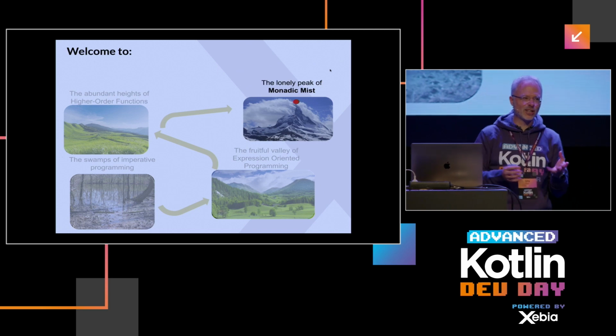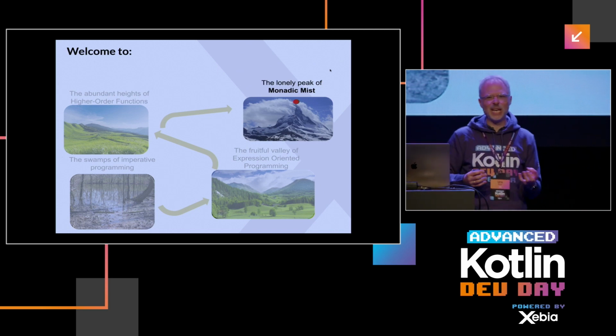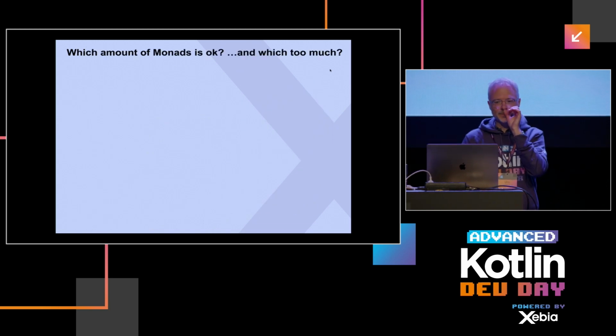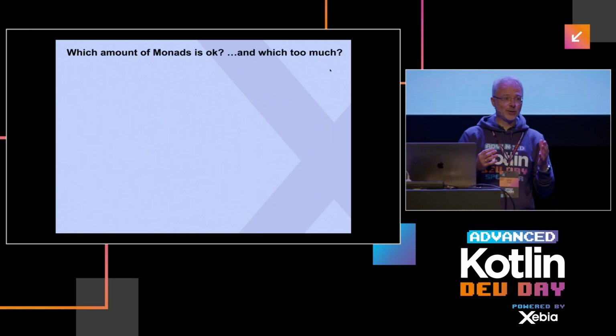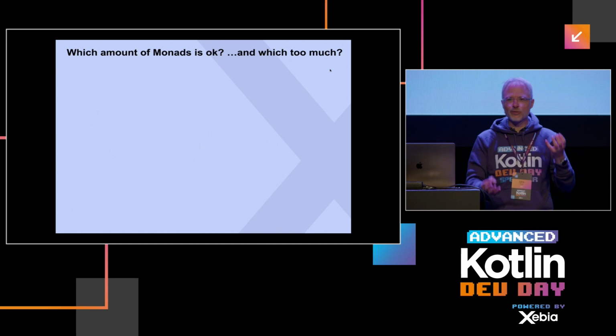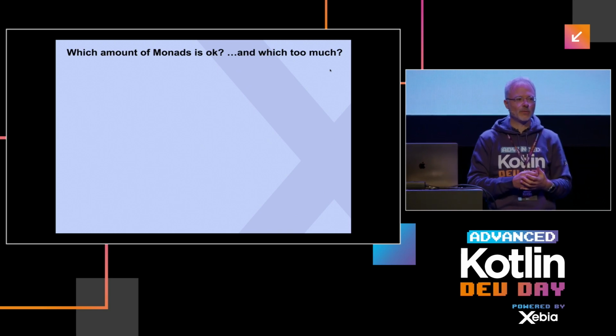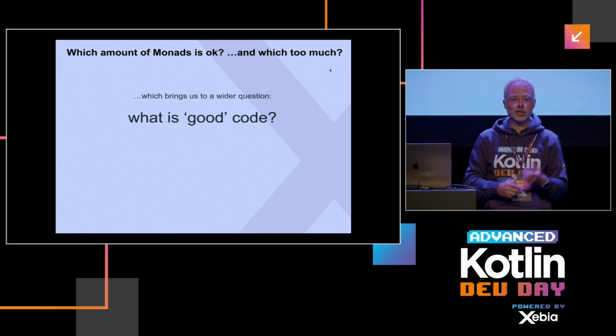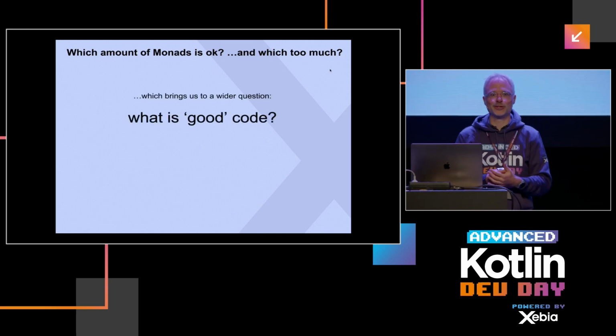Is this the end of the talk? It's not really a happy end, right? So let's try to kind of draw conclusions. Which actually brings me back to what kind of monad is good enough for your code? When do we go too far? When don't we use enough of them? Which brings us back to the question, what is good code?